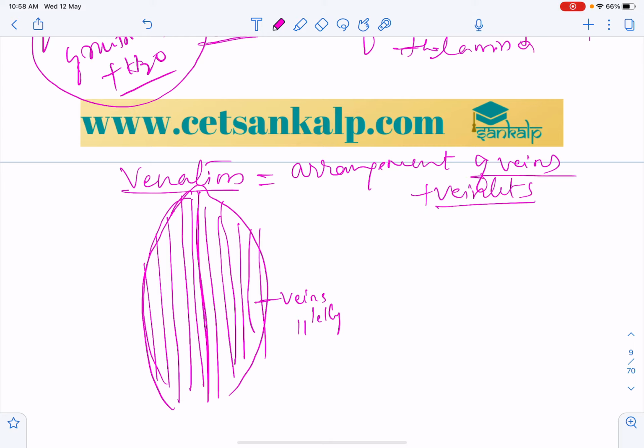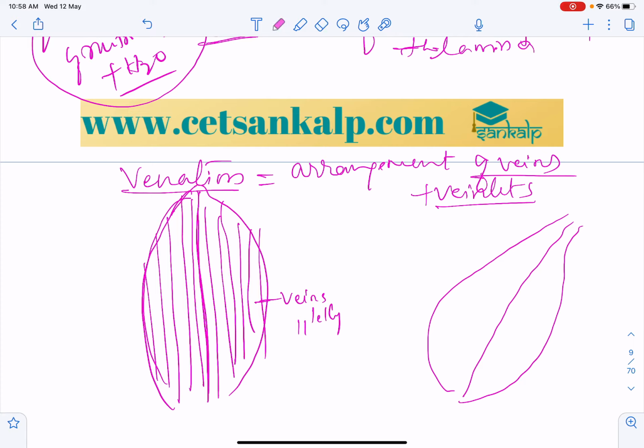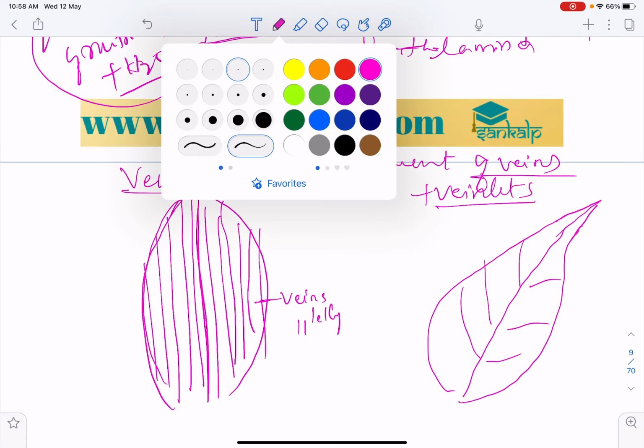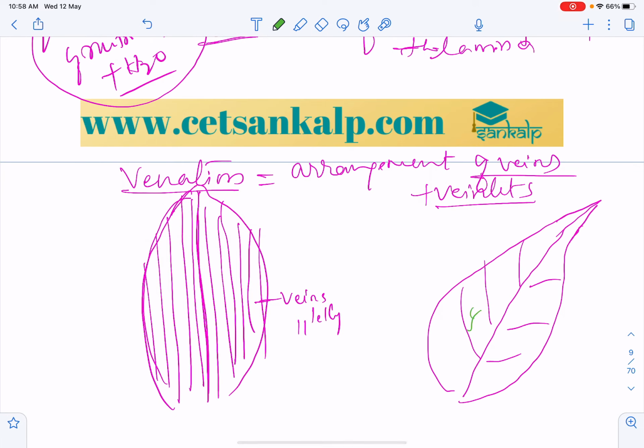Arrangement of veins and veinlets, what do we call it? Here it is arranged like this. Now let us take this leaf, another leaf. This is a midrib, and this is the apex, and here the veins will be like this, but the veinlets form a network, arranged in the form of a network throughout the lamina. This acts as a passage and channel for the transfer of nutrients.